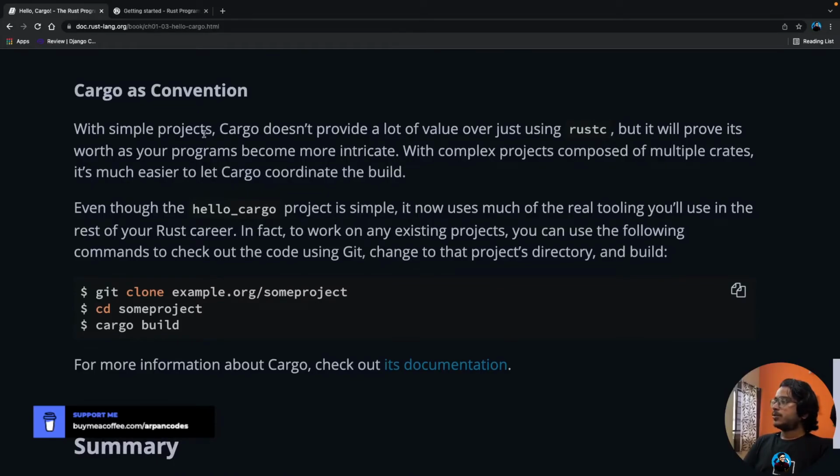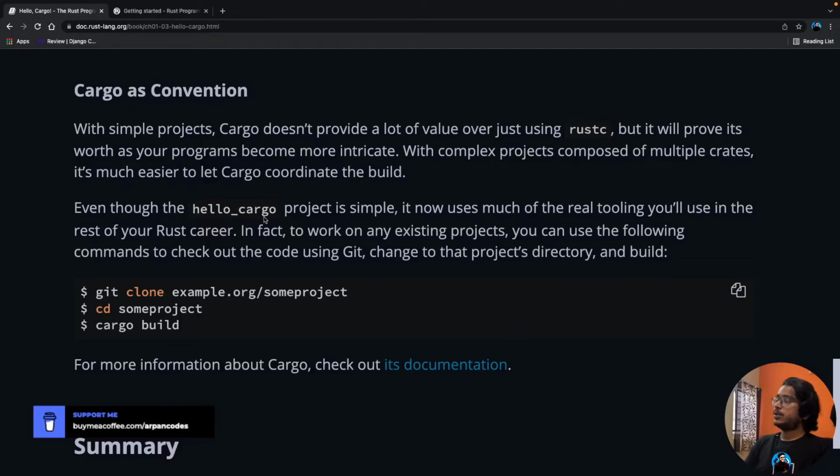For simple programs, cargo doesn't provide a lot of value over using rustc, but it will prove its worth as your programs become more intricate. With complex projects composed of multiple crates, it's much easier to let cargo coordinate the build.